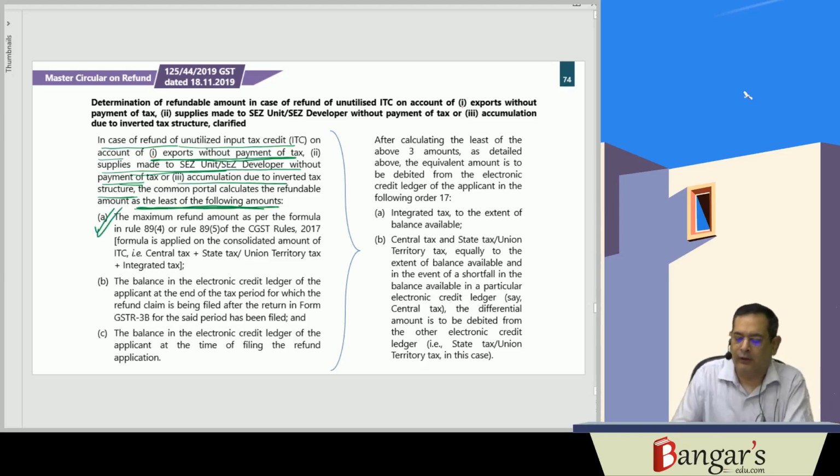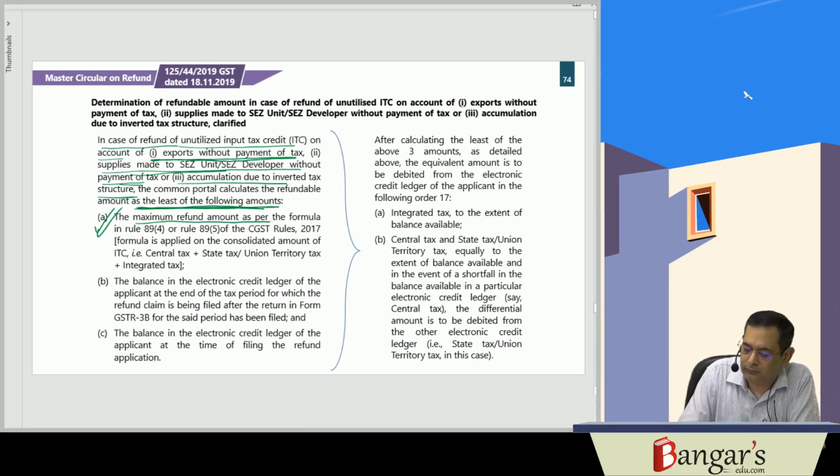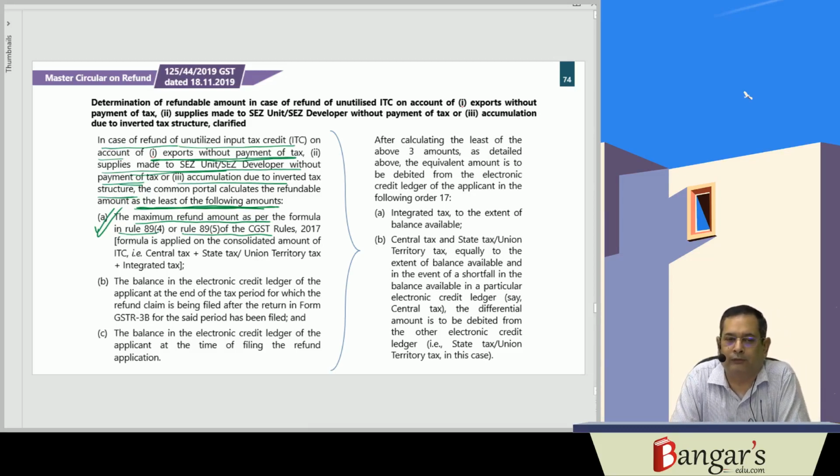Number one is the maximum refund admissible, that has been worked out as per the formula under Rule 89(4) and 89(5). That is the maximum refund amount as per the formula under 89(4) or 89(5) of the CGST Rules 2017. That formula is applied on the consolidated amount of ITC, that is CGST, SGST plus IGST.